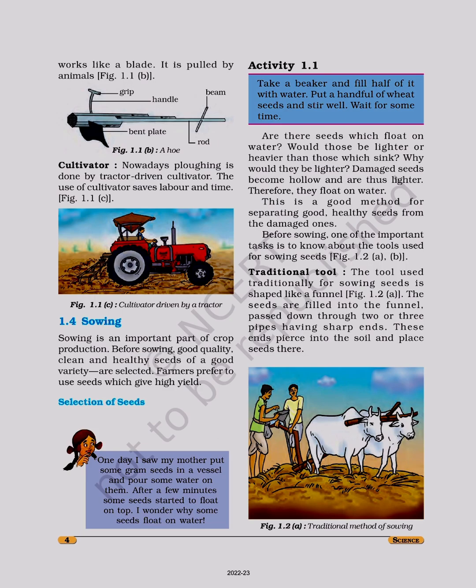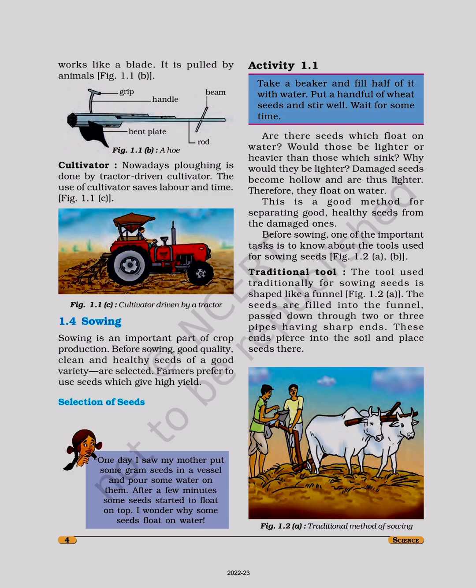Activity 1.1. Take a beaker and fill half of it with water. Put a handful of wheat seeds and stir well. Wait for some time. Are there seeds which float on water? Would those be lighter or heavier than those which sink? Why would they be lighter? Damaged seeds become hollow and are thus lighter, therefore, they float on water. This is a good method for separating good, healthy seeds from the damaged ones.